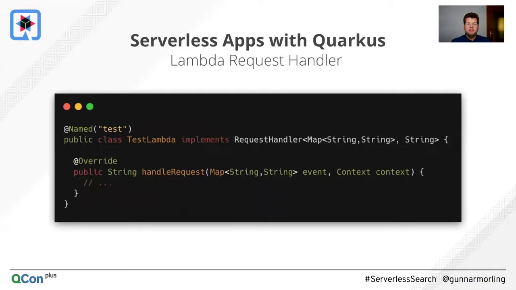So the first one would be you just could use the Lambda request handler interface, which you already might know if you have been working with Lambda on Java before. So you can just use the Lambda SDK, implement this, and then Quarkus makes this usable for you on the JVM, but also in a native binary via GraalVM. So that would be the first option.